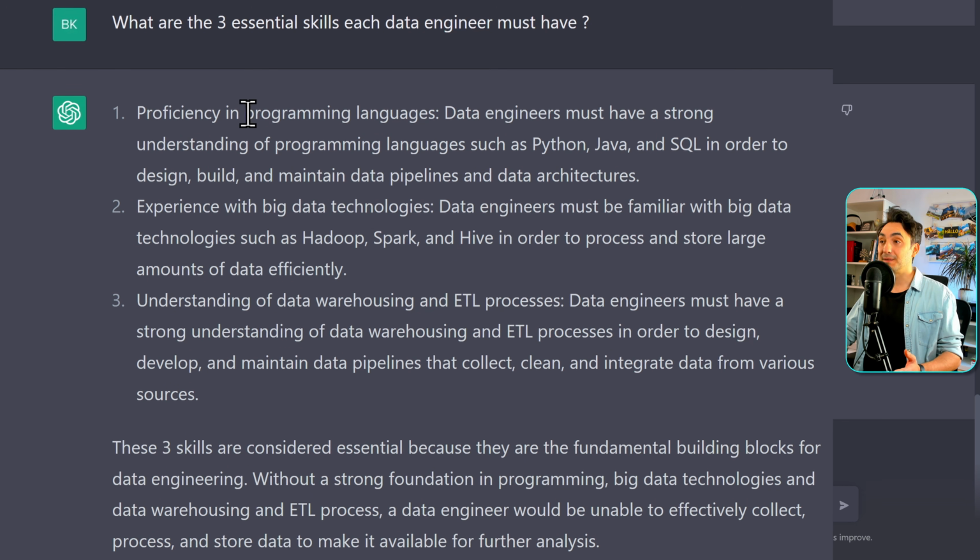So the first one is about programming languages. You should have expertise in Python and SQL. And the second one is about big data technologies, because most of the projects now that need data engineers are big data projects. So this is exactly one essential skill. And the last one, of course, if you want to build pipelines as a data engineer, you should have skills with ETL processes and data warehousing. So what I can say, well done for the AI, they got it as an expert. I really love those answers.